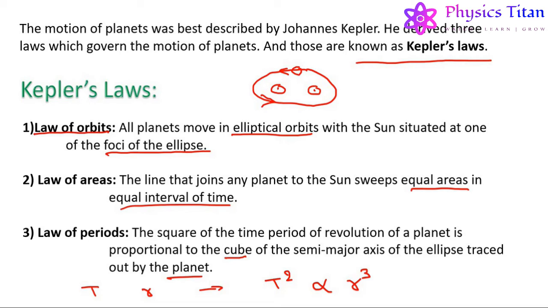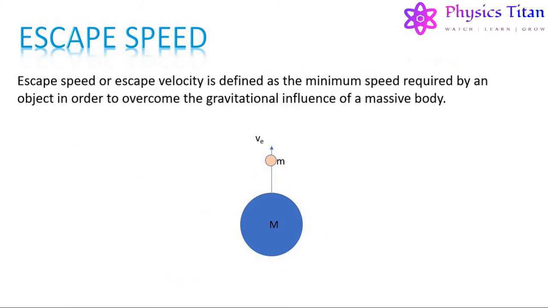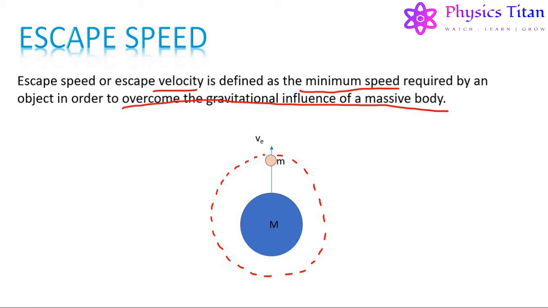But there is one more concept related to the gravitational field of a planet or satellite, that is escape speed. The escape speed or escape velocity is defined as the minimum speed required by an object in order to overcome the gravitational influence of a massive body. So if this is the object of mass m which is under the gravitational field of another object or massive body which is having a mass M, then the escape velocity is the velocity or speed required by this object of mass m to overcome this gravitational field of this body.